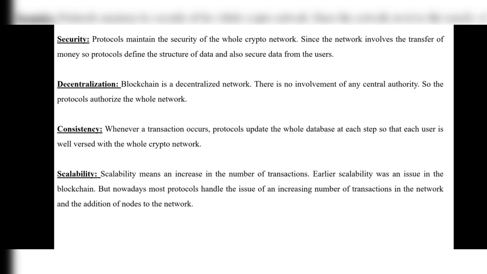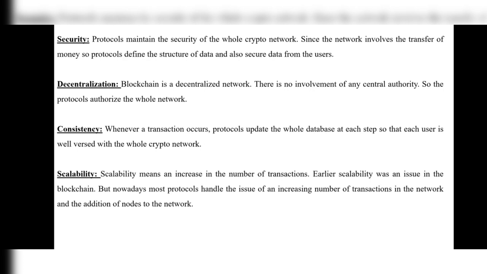What is security here? Protocols maintain the security of the whole crypto network. We use protocols for security since the network involves the transfer of money. So protocols define the structure of data and also secure data from the users. When we are transferring an amount from one user to another user, we are maintaining some security, and for that purpose we are using this protocol.